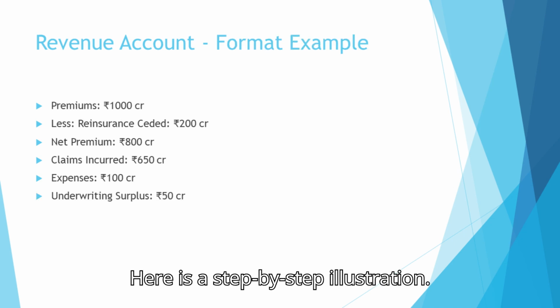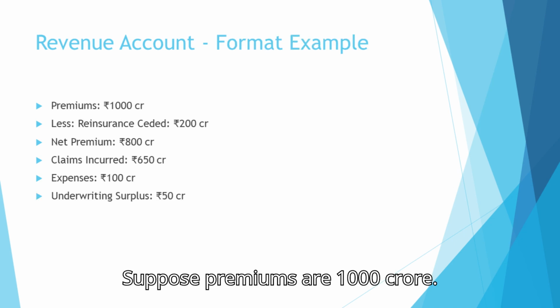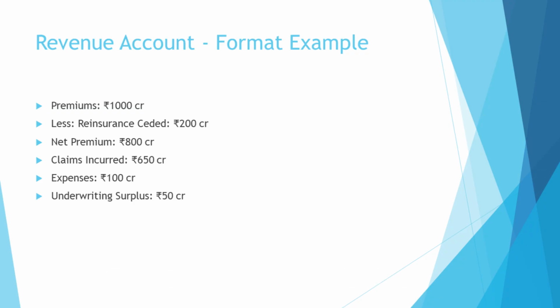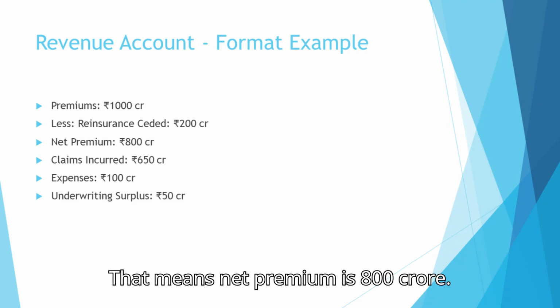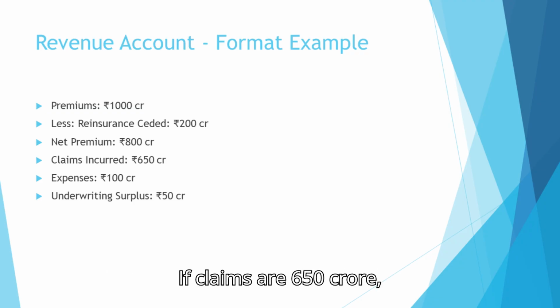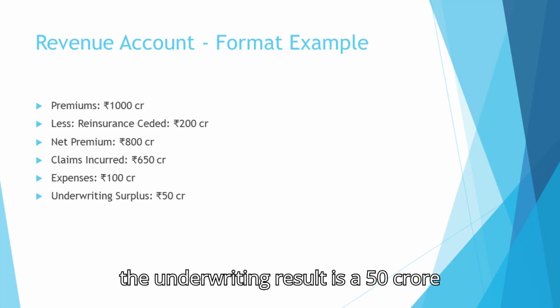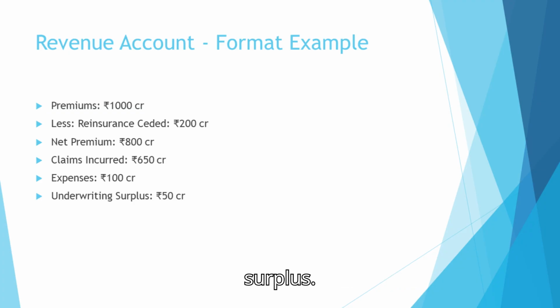Here is a step-by-step illustration. Suppose premiums are 1,000 crore. Reinsurance ceded is 200 crore. That means net premium is 800 crore. If claims are 650 crore, and expenses are 100 crore, then the underwriting result is a 50 crore surplus.